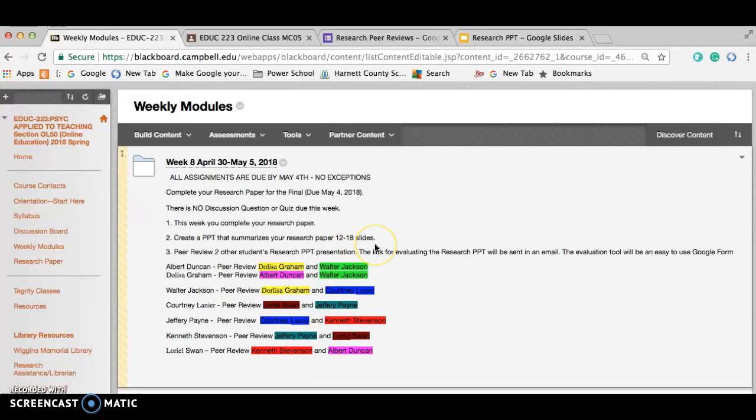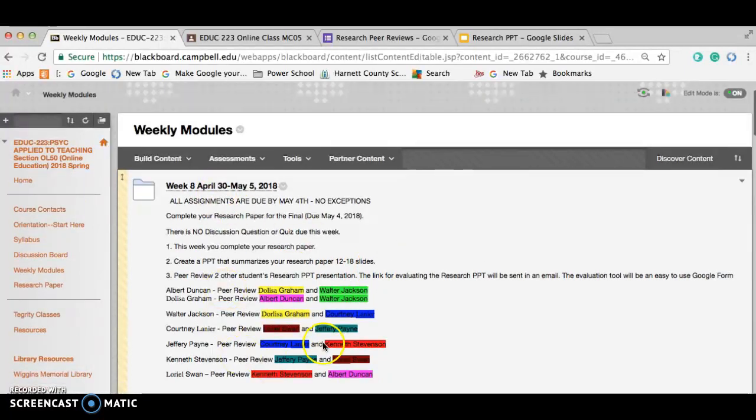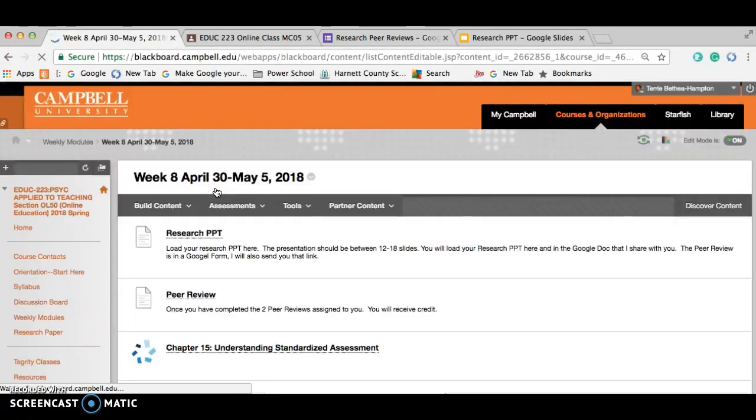So what you're going to do here is see who you're going to be peer reviewing. Once you see who you're peer reviewing, you're going to create that PowerPoint presentation. Now the PowerPoint presentation needs to be loaded here, so you'll click inside of week 8, which starts on April 30th, which is Monday. You click here, and here it says research paper. It says load your research paper here. The presentation should be between 12 and 18 slides. You will load the research PowerPoint here and in Google Doc that I've shared with you.